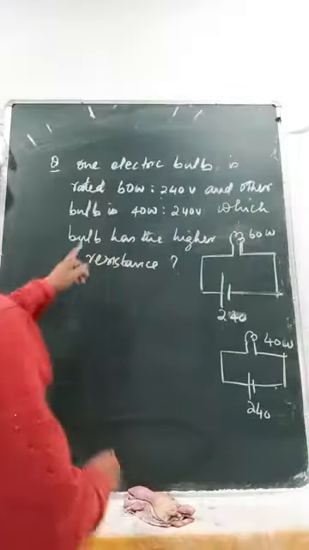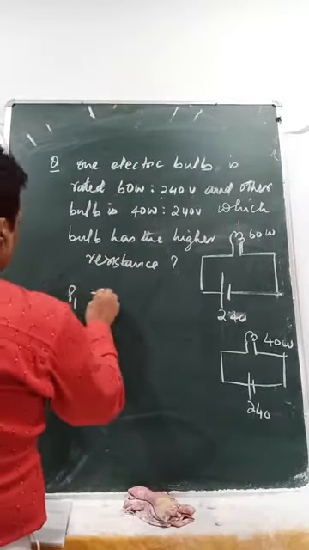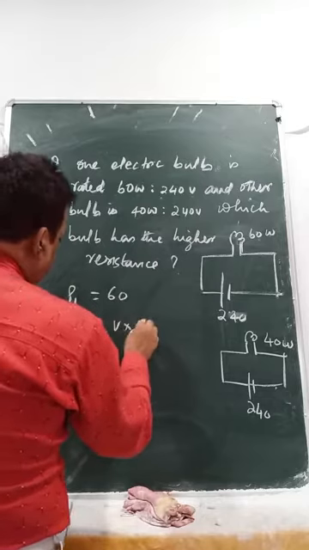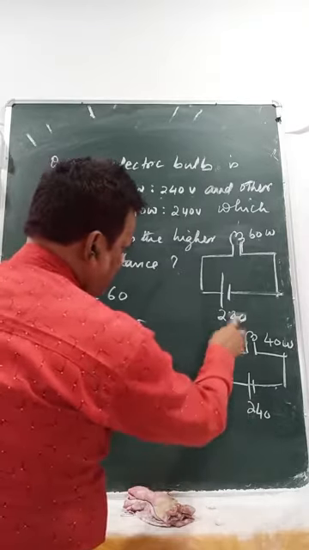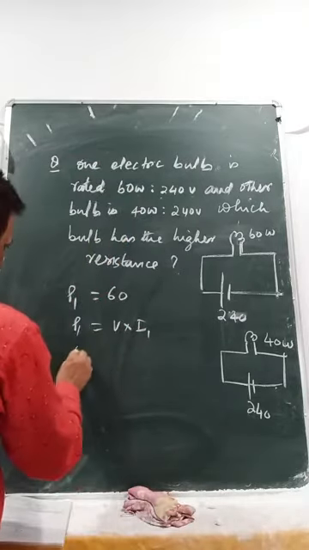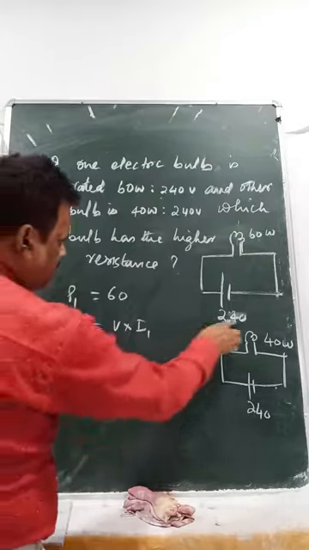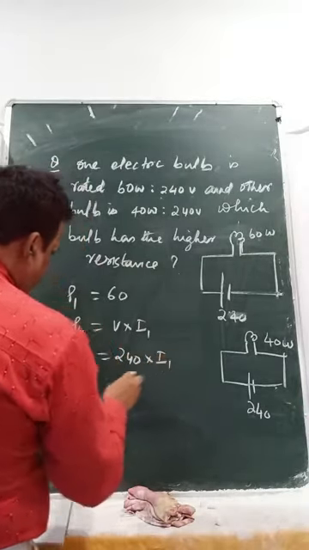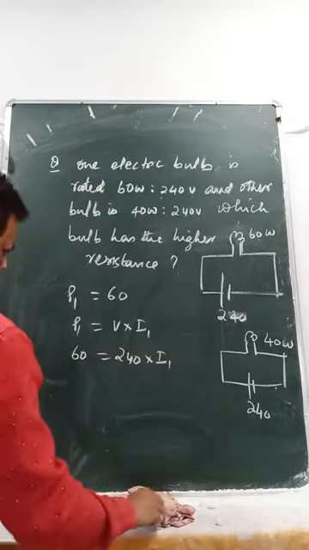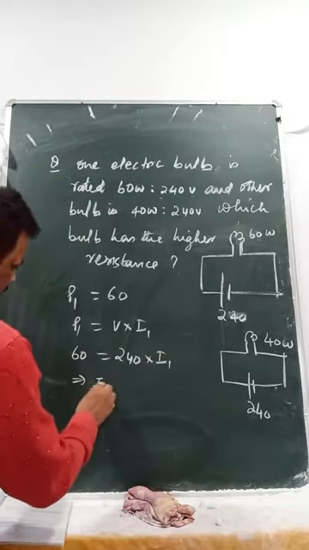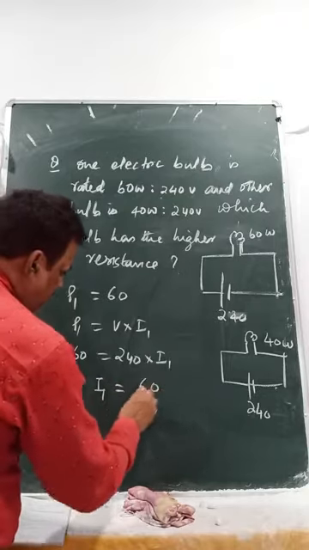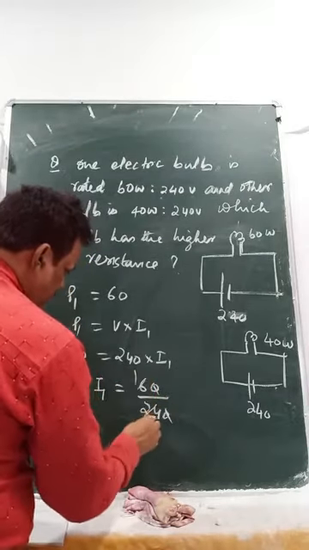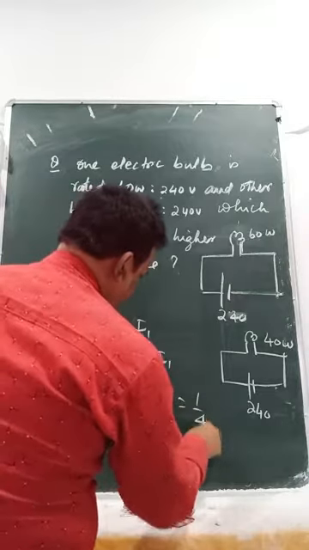So you can write here first P1 equals 60, P1 equals V into I1 because the same voltage you are giving. So P1 60 equals voltage is how much? 240 into I1. Implies I1 equals 60 by 240, 1 by 4.